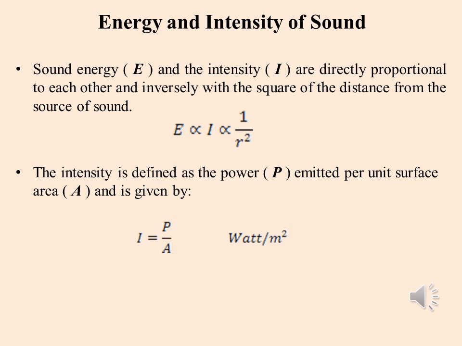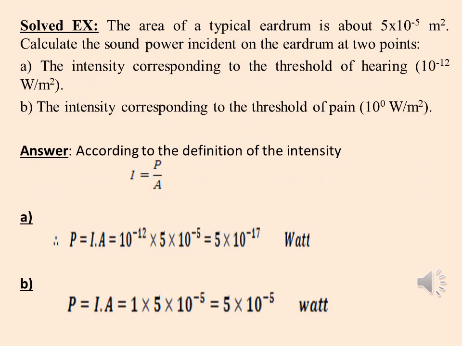The intensity, I, is defined as the power, P, emitted per unit surface area, A, and is given by the following equation. Please notice the unit for the intensity, watt per square meter. Solved example. Please follow the solution carefully.